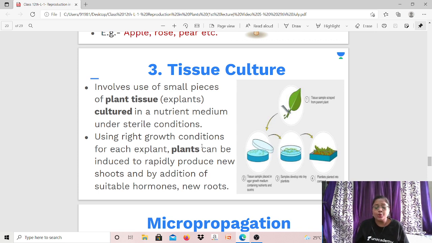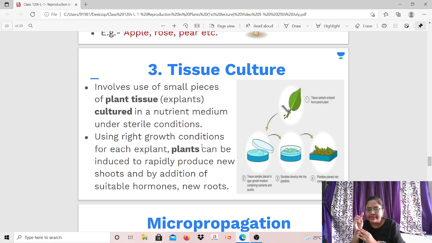It involves use of small pieces of plant tissues. Now the small pieces of plant tissues, they are also known as explants. Okay, and they are cultured in a nutrient medium under sterile conditions. So what do you mean by that? You take small pieces of plant tissue. Correct? You can see in the diagram.